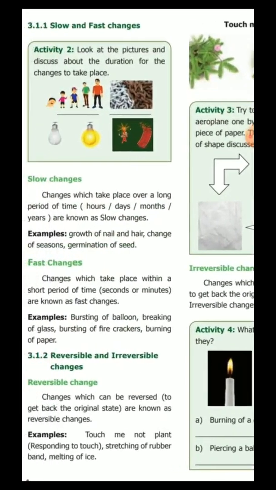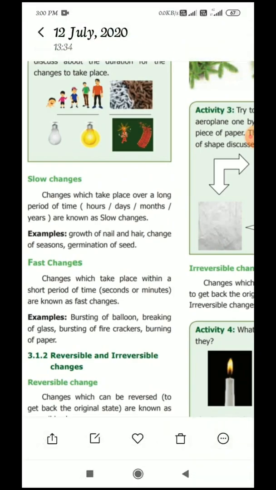Next, let's see the first type of changes: slow and fast changes. Changes which take place over a long period of time, such as hours, days, months, or years, are known as slow changes.